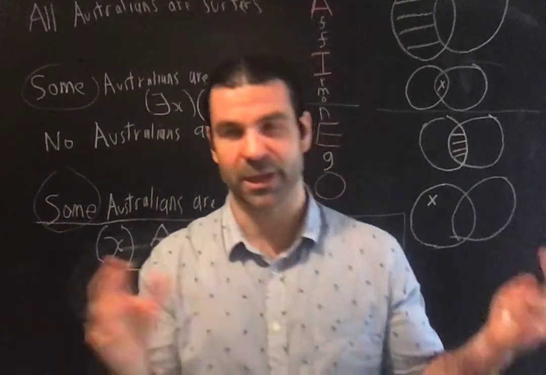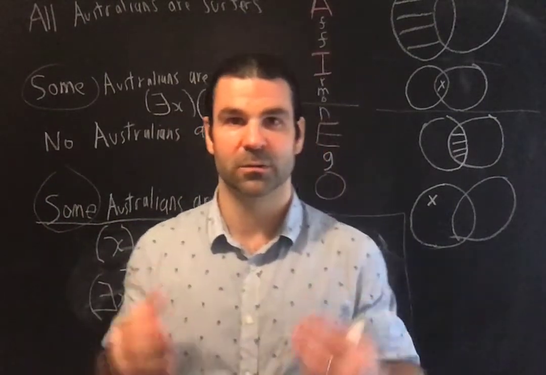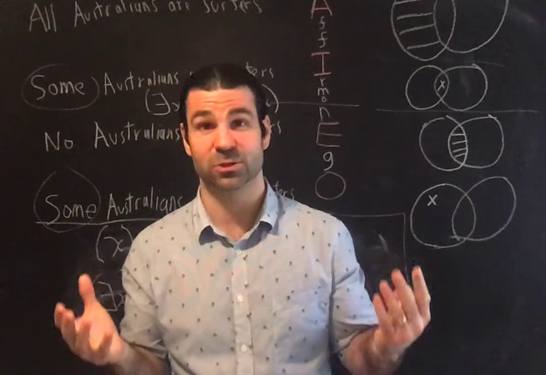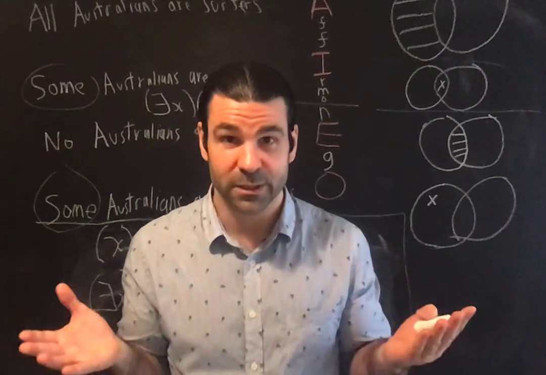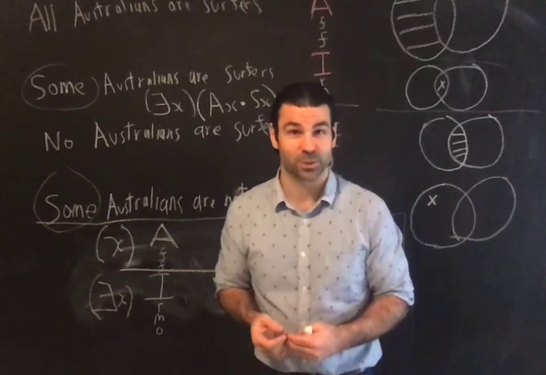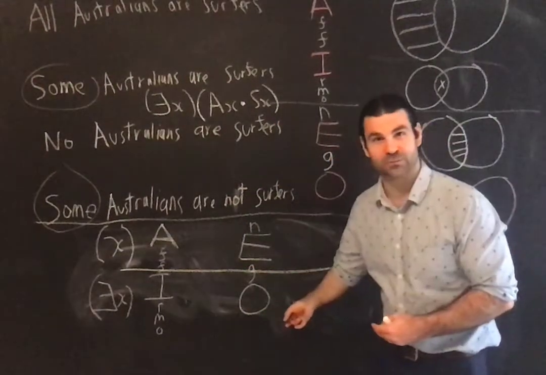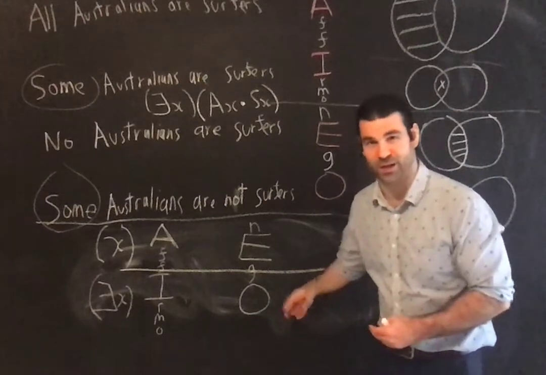Oh God, is it A, I, E, or O? What letter is particular exclusion? Okay, easy. You just answer the two questions. Exclusion. It's from the word nego, Latin for I deny. Think negation.